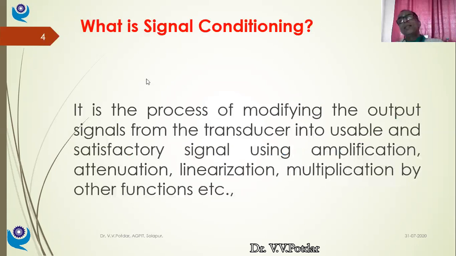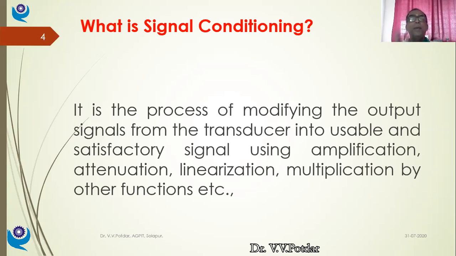Now, what is this signal conditioning? It is the process of modifying the output signals. Please be attentive and listen carefully. It is the process of modifying the output signals from the transducer. They are modifying the output signals from the transducer into what form?